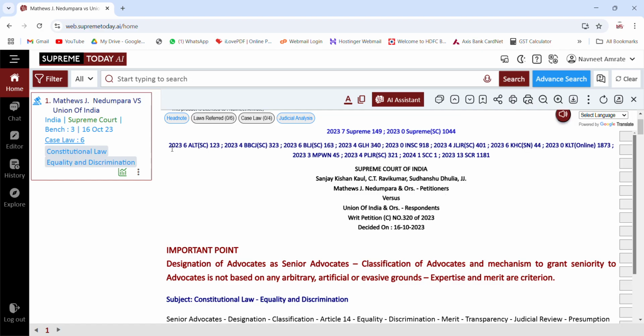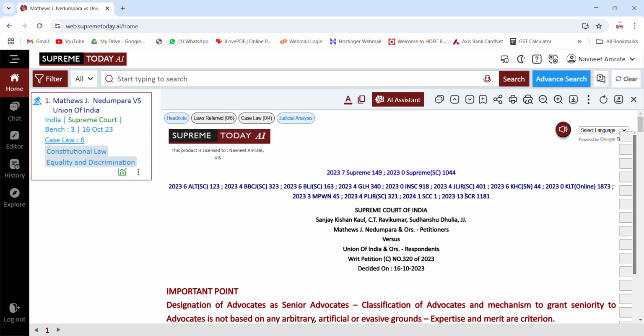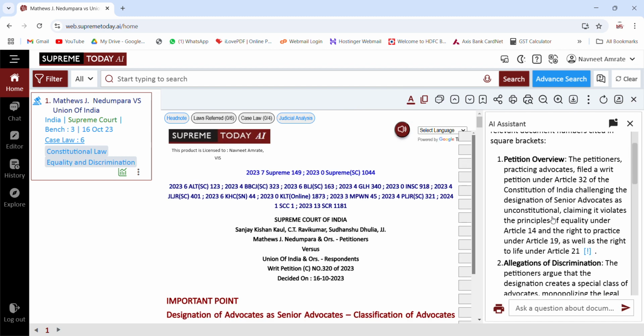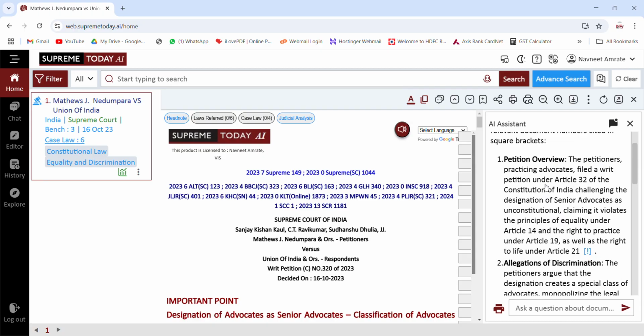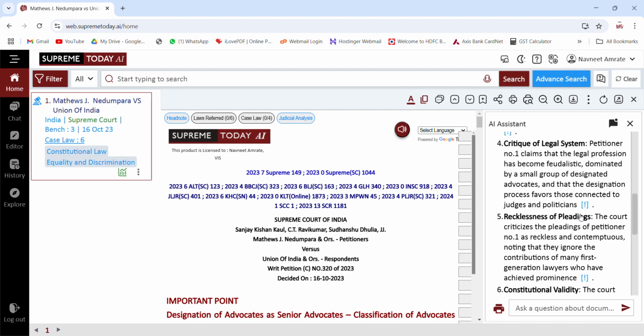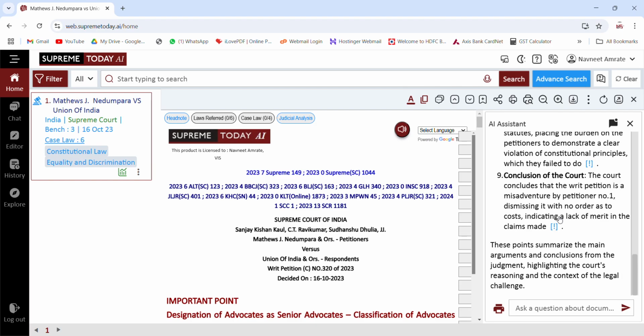You see there are so many journals which have published this case. All of that we have given you on the top. Then you can use AI assistance again and you will get all the possible questions and answers which you can ask, like petition overview, summary, judicial precedent, critics of legal system, reckless pre-pleading, constitutional validity, presumption.